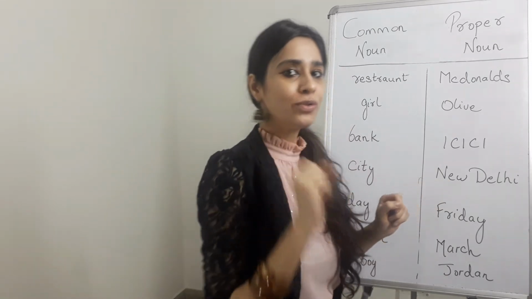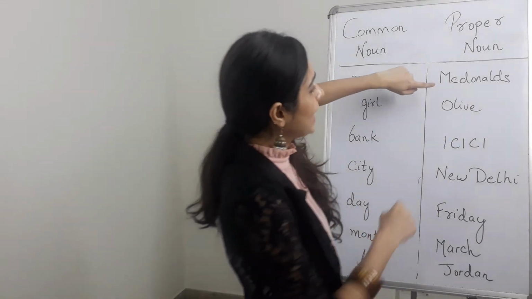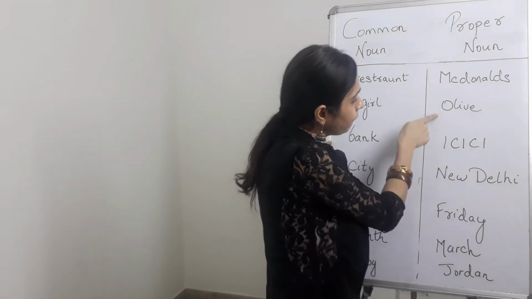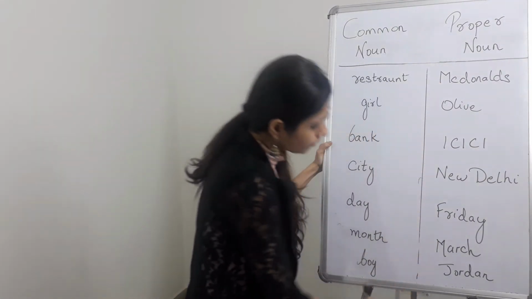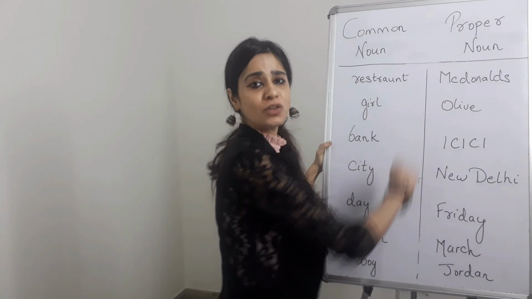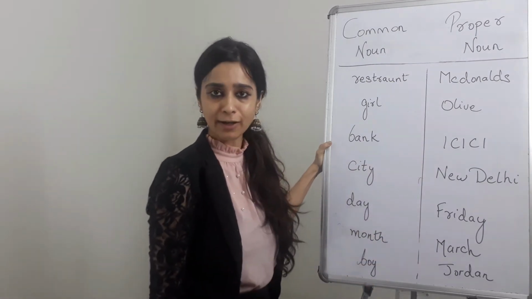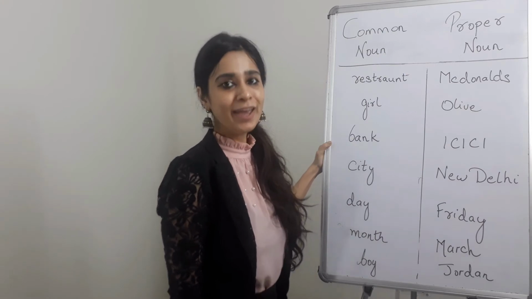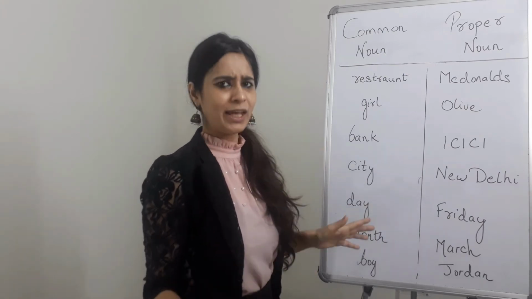And also, did you notice one thing? When we're talking about proper nouns, the first letter of every example started with what? A capital letter. Okay? So this is a key point to remember. Are we on the same page? Did you get the picture?